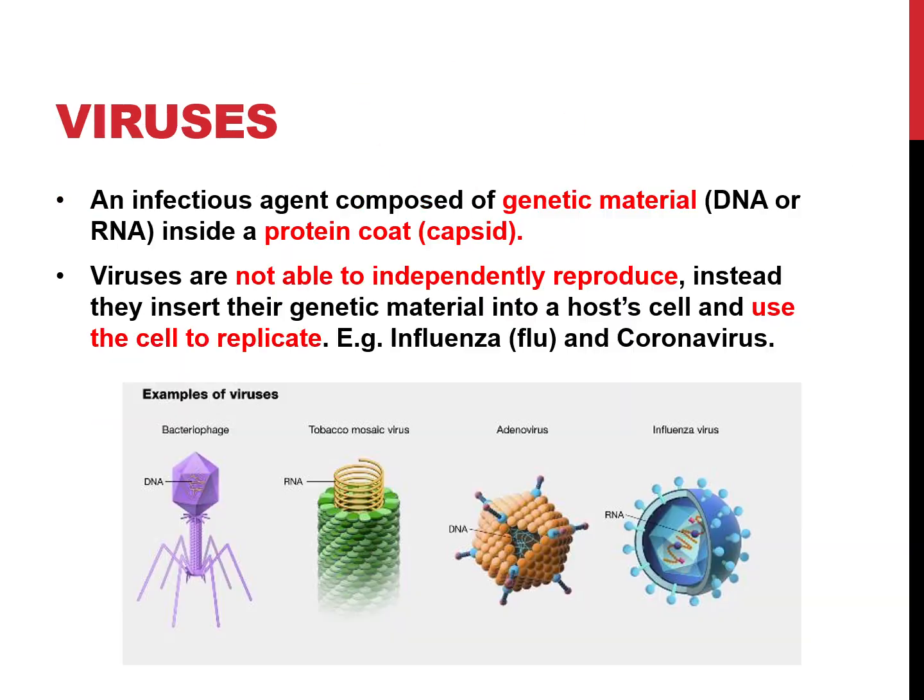If it's a pathogen, a virus is an infectious agent composed of genetic material and a protein coat. Viruses are not able to independently reproduce. That is important. Instead, they insert their genetic material into the host cells. Essentially, they steal or hijack your cells, and they turn them into, you guessed it, viral protein-making factories. Inject DNA or RNA, and then create proteins, which then become viruses. Then the cell will swell and burst, and there you go. They spread more. It's really interesting.